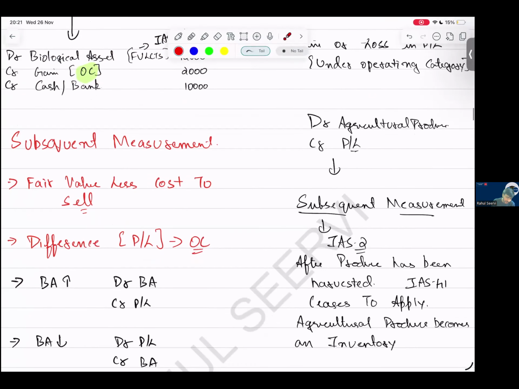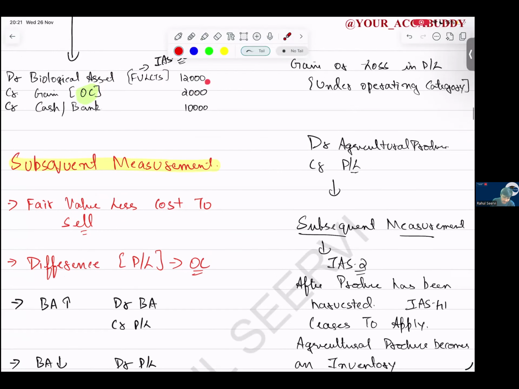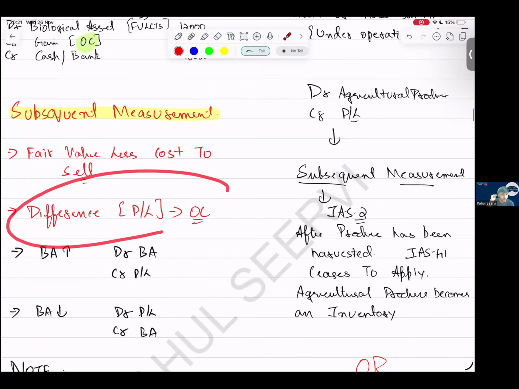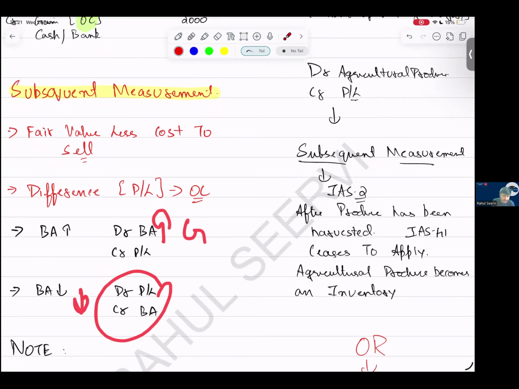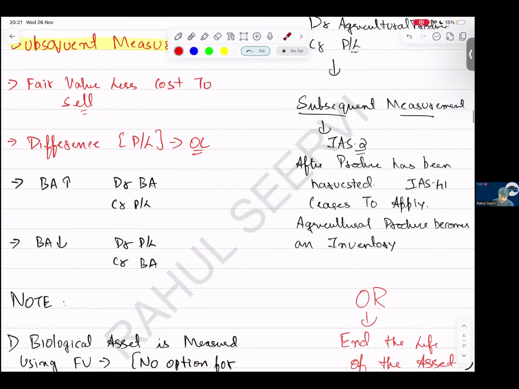So how is the subsequent treatment? Fair value less cost to sell again. Sir, will there be a difference? Yes. If there is a difference, it will be taken to the P&L operating category. Either the value of the biological asset will increase and it will be a gain, or it will decrease and it will be a loss. Simple.